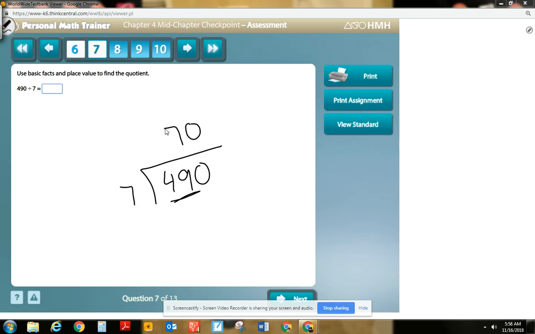Well, 7 tens fit into 49. And make sure that you don't write 7. I mean, you can write tens, I guess, but it doesn't even let me type. So 7 tens is 70.